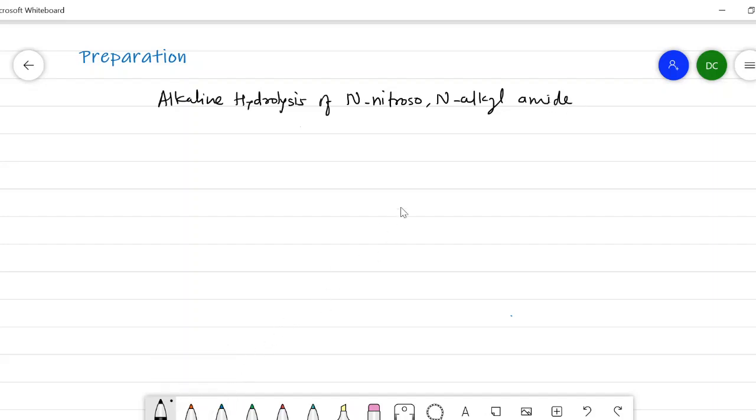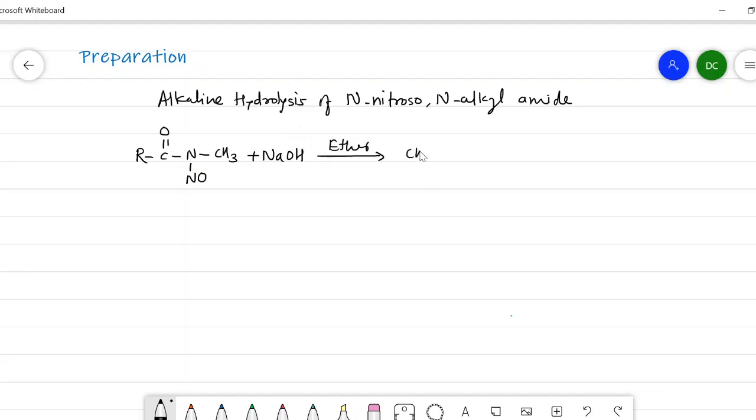The general formula for N-nitroso N-alkyl amide, instead of alkyl we will take a methyl. I will write the general formula here: R C double bond O, then a nitrogen which is attached to the methyl group and which is also attached with the NO group. This is N-nitroso N-methyl amide. When it is hydrolyzed in presence of alkali, that is NaOH, and the solvent is ether.